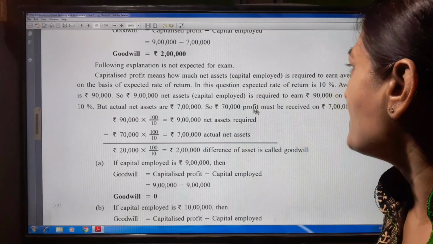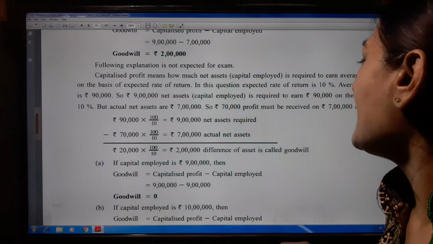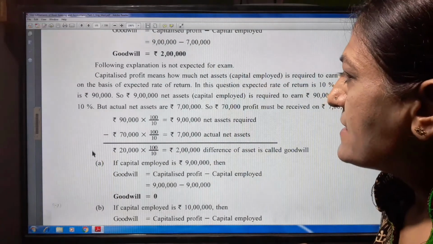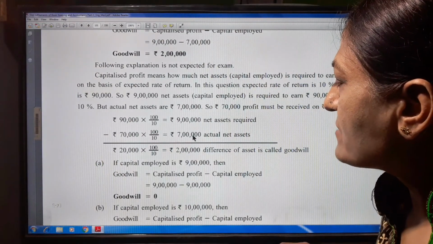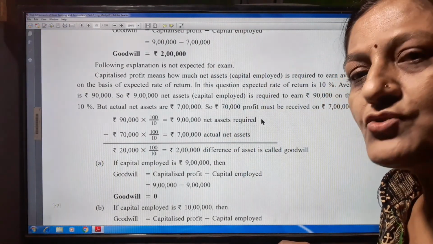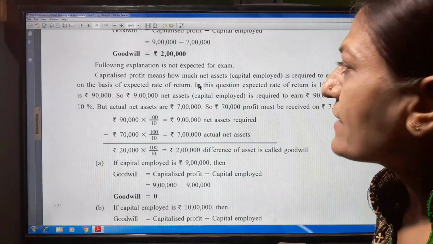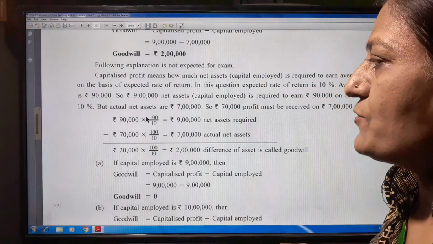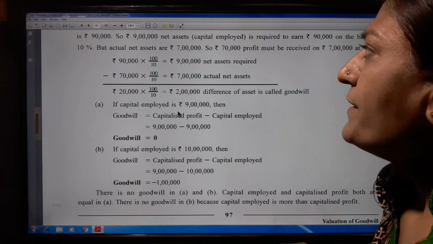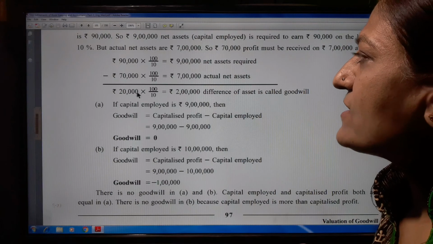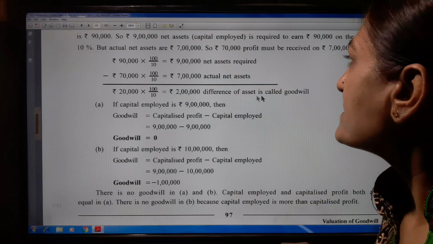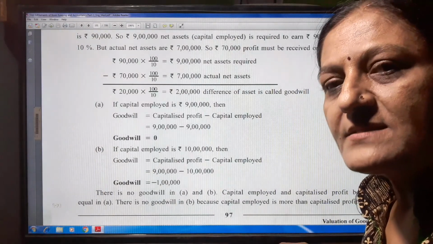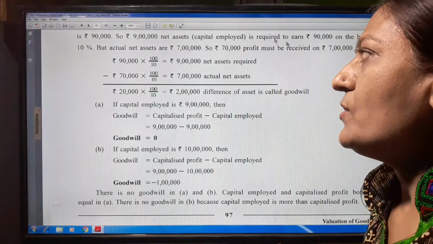So 70,000 profit must be received on 7 lakh at 10%. 90,000 into 100 upon 10 is 9 lakh. 70,000 into 100 upon 10 is equal to 7 lakh actual net assets. This is not necessary for the exam purpose. If you want to find out the net asset, this is the formula. Now, 90,000 minus 70,000 is 20,000, into 100 upon 10, so the 2 lakh difference in assets is the goodwill. But this method is very long and not necessary for the exam purpose. So we use only